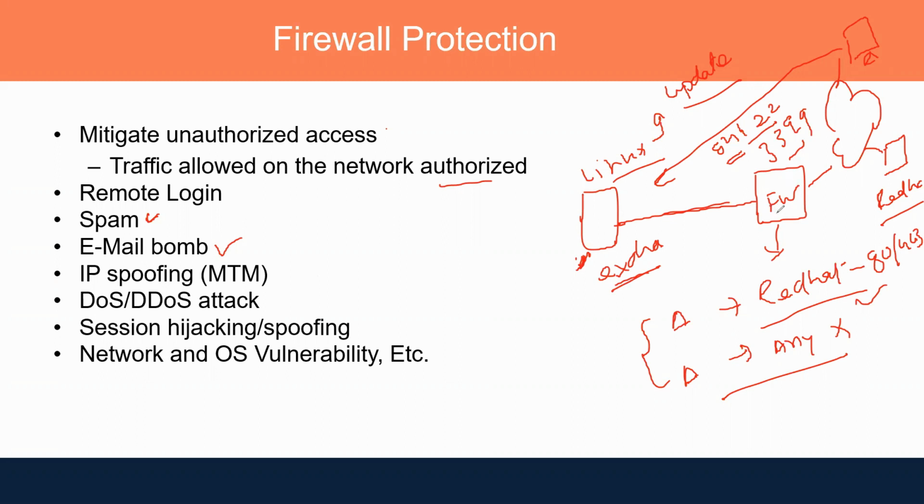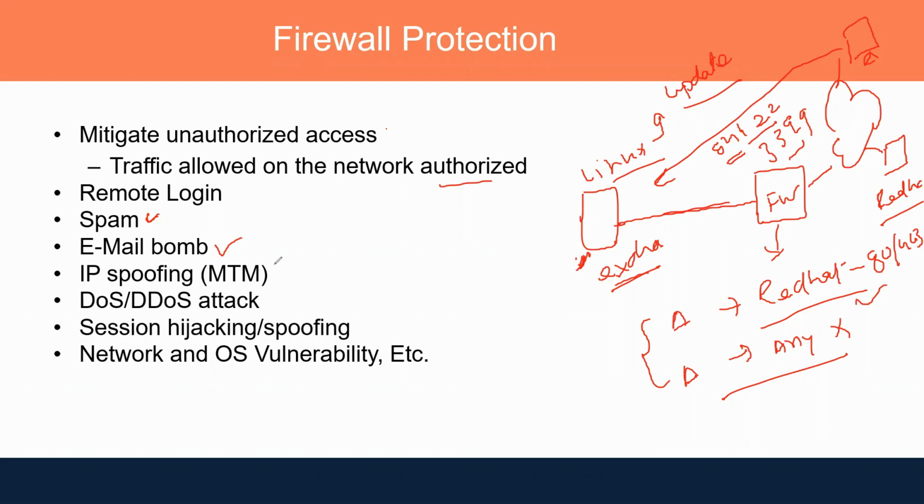When you enable that, if someone is trying to do any email type of attack, whether it's spam email or email bombing, where bulk email is sent to exhaust the capacity of the server, the firewall would be able to detect and block that.